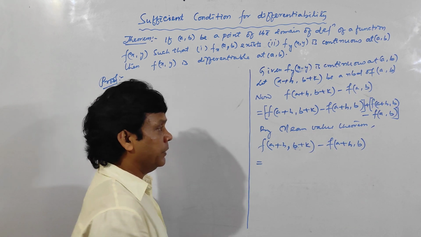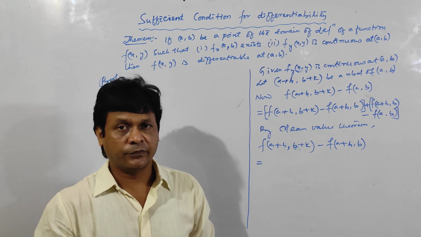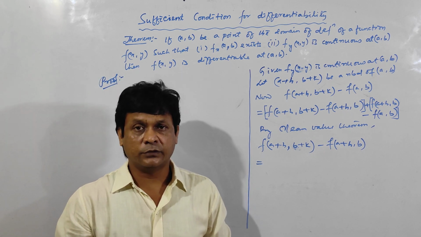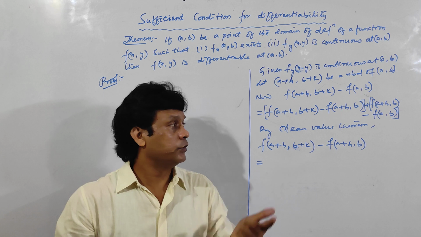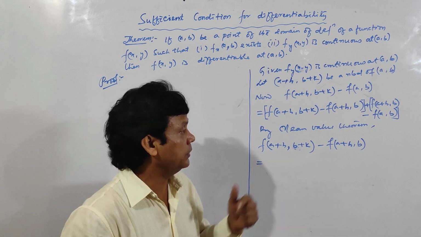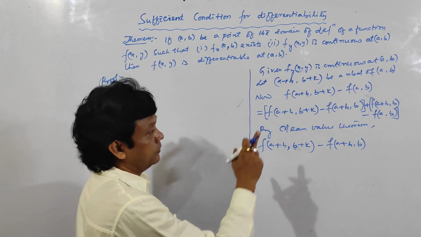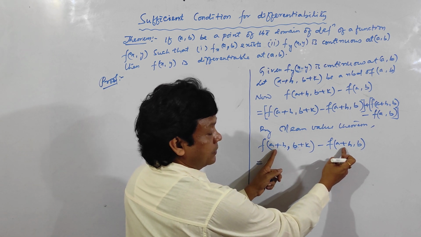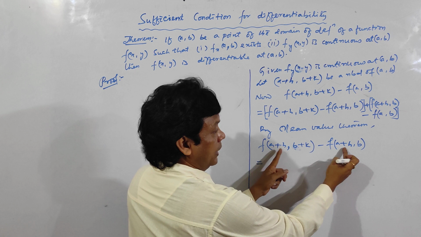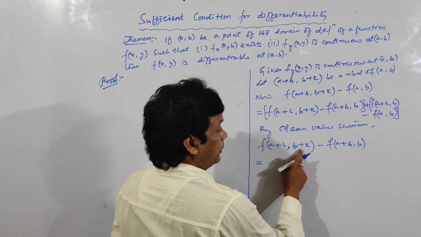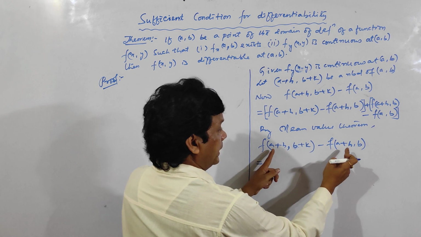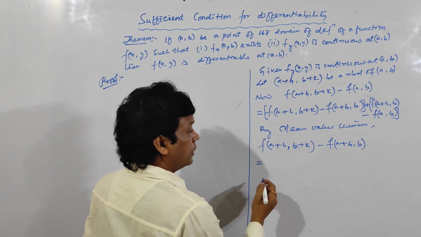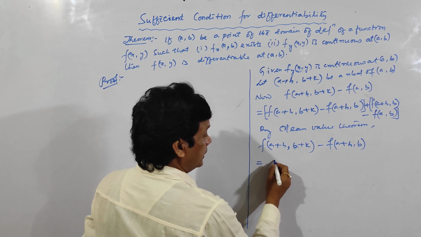I have already proved the mean value theorem in my previous video. So it will be better for you to first watch that video and then do this theorem. So here the value x remains constant and y varies. So b plus k, and here it is b, but the x remains constant. So it will become this minus this, k